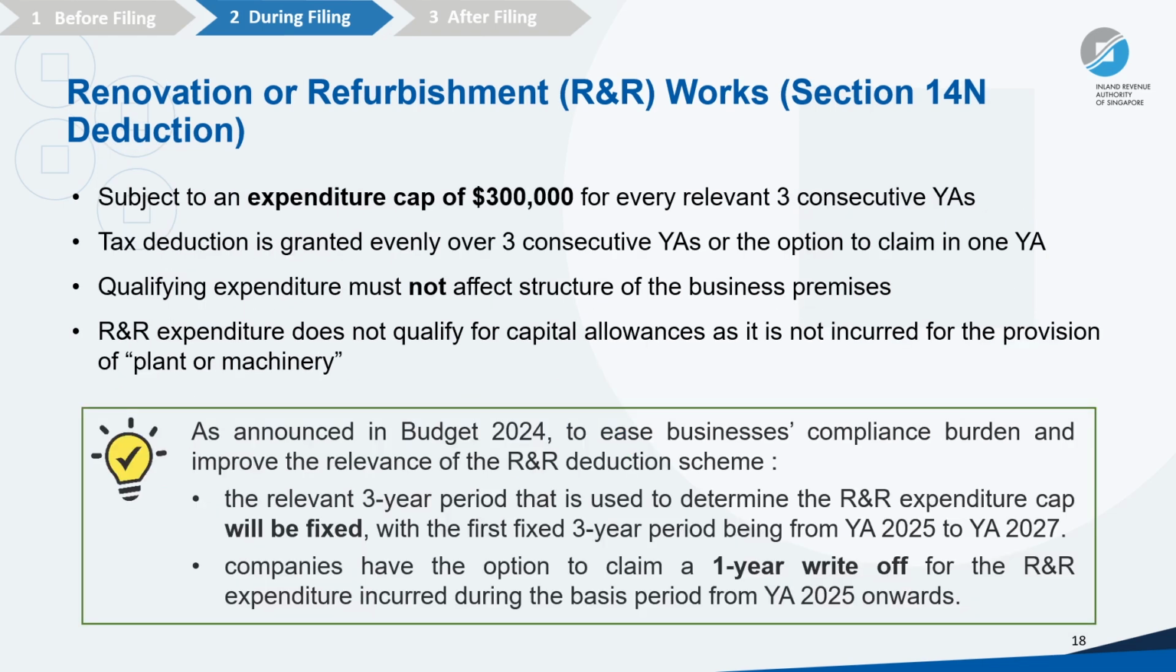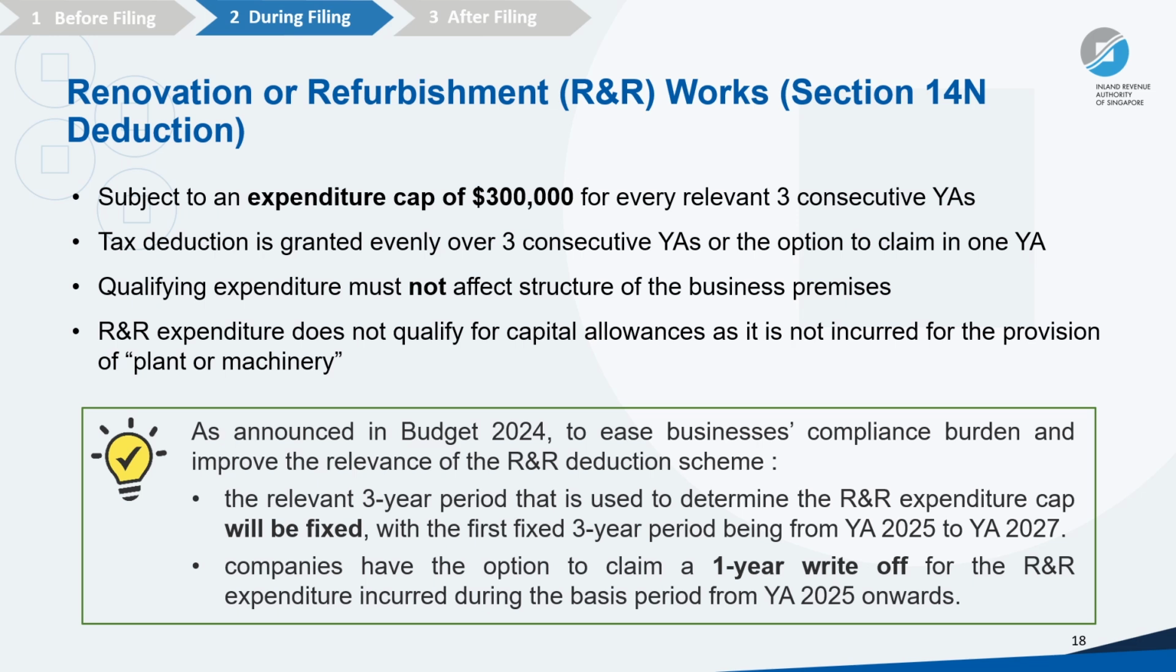So, how do you claim Section 14N? There are two concepts that you need to understand. First is the capping concept. For every 3 consecutive YA, there is a $300,000 cap. Next is the claiming concept. You have the option of claiming each YA over 3 years or 1 year. To illustrate this, we will go through an example later.